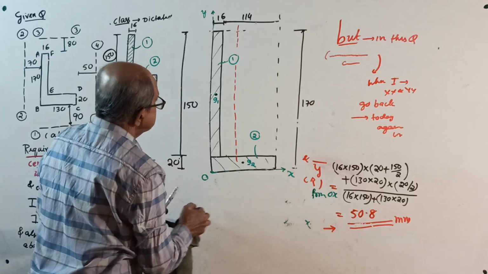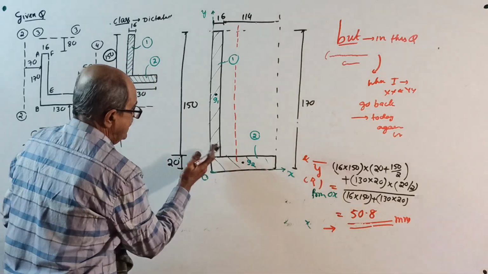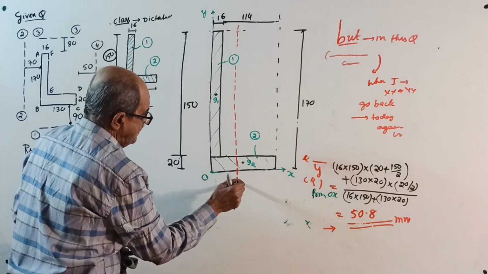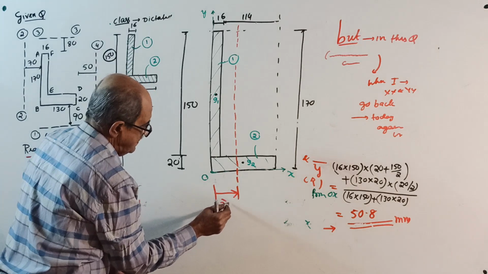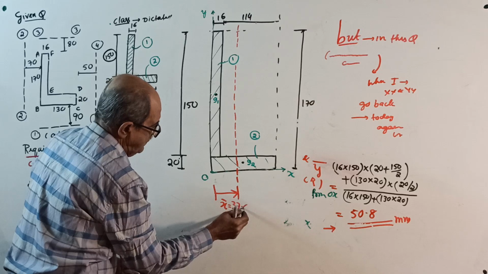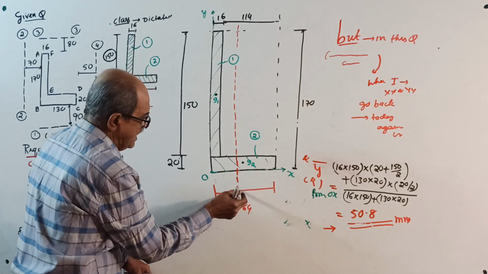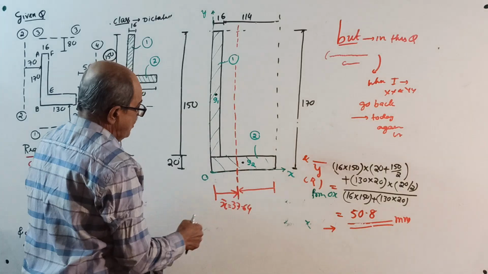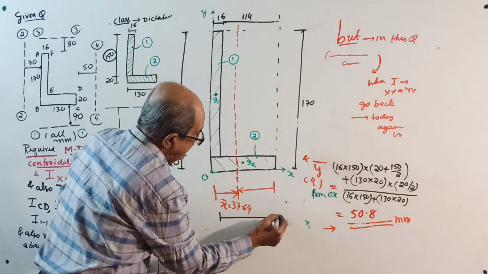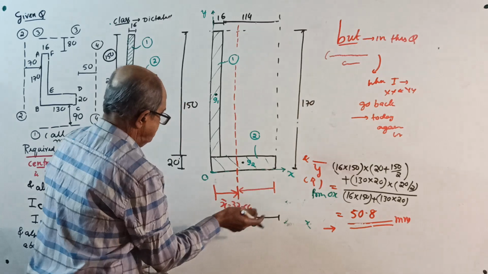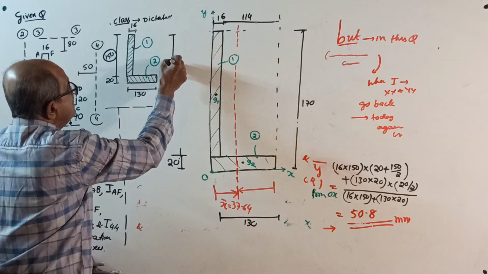See, 37.64, I remember. From here, continue. This is your x bar equal to 37.64. Then if you want from here, mark it here. It is always better to mark from the other side. From the total, how much is the total width here? 130. Mark in between. This 150, I want to shift here.